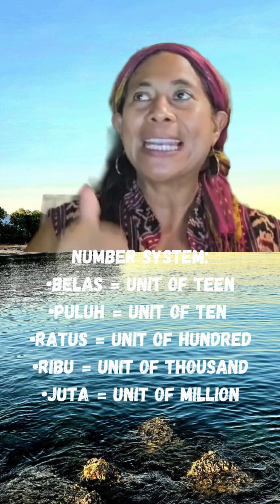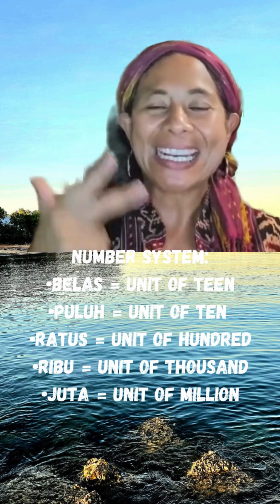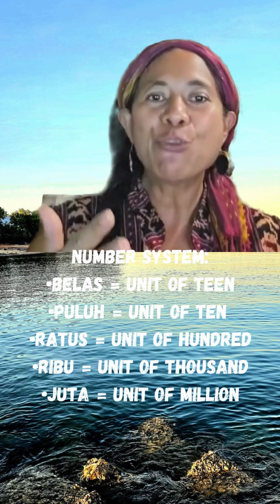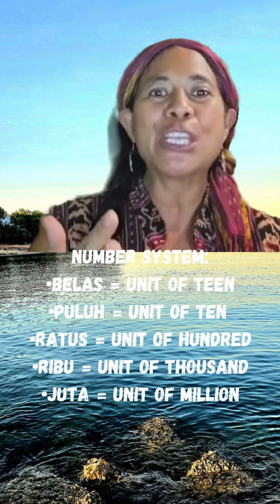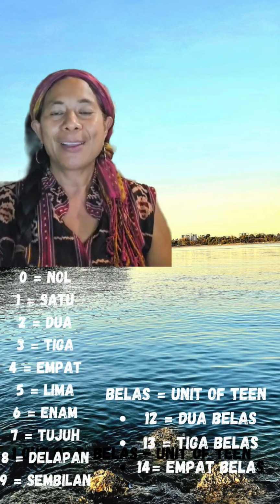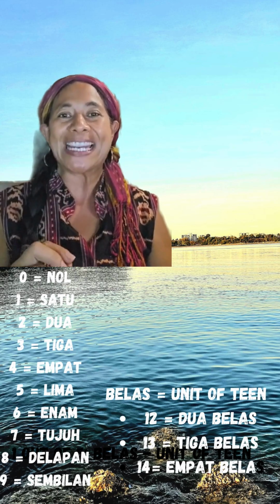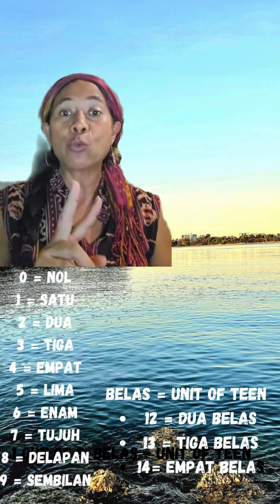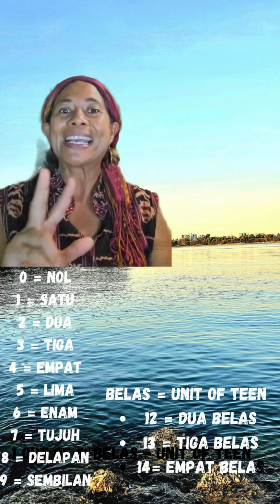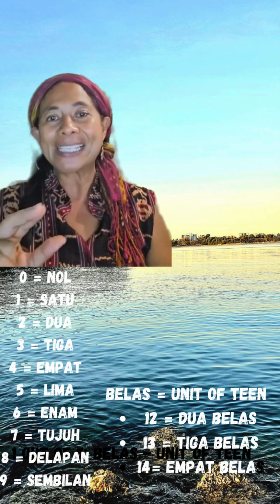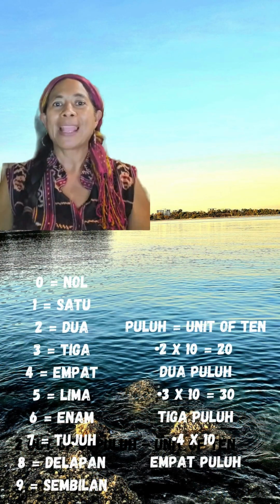Belas is a unit of 10, puluh is a unit of 10, ratus is a unit of 100, ribu is a unit of 1,000, and juta is a unit of million. So first we're going to start with belas, which is the unit of 10. So if for example I want to say 12, I will say 12, 13, 14.